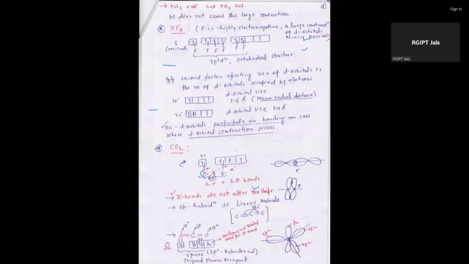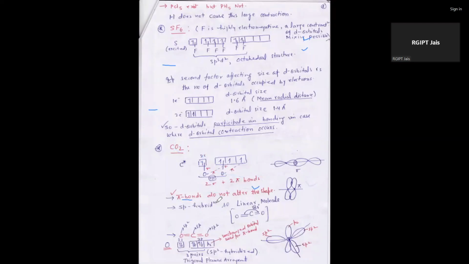Oxygen is attached here, forming 2 sigma and 2 pi bonds, because oxygen has a tendency to form a pi bond.